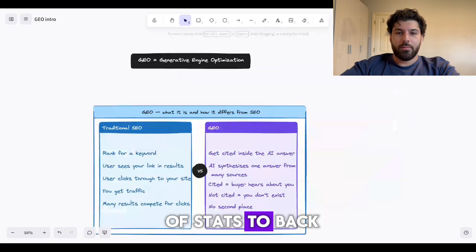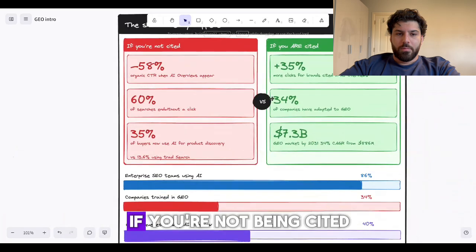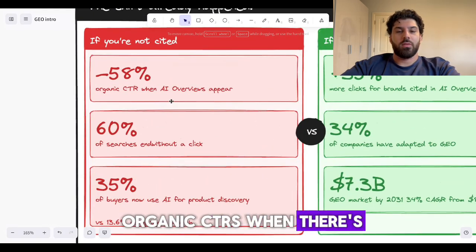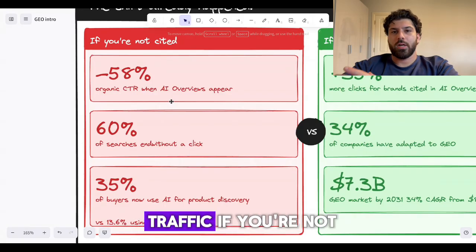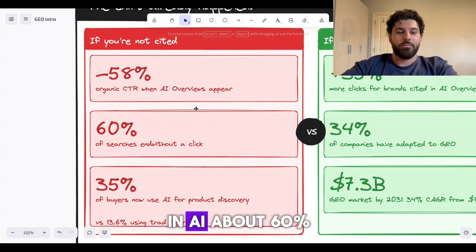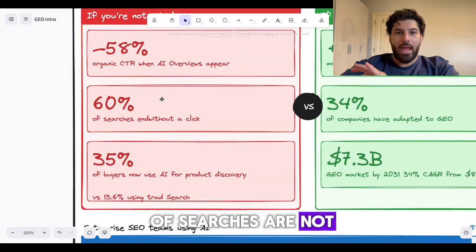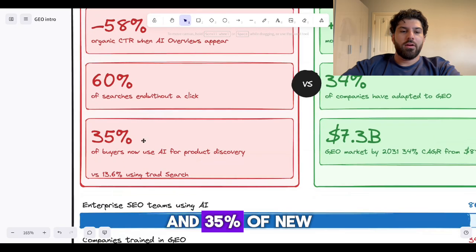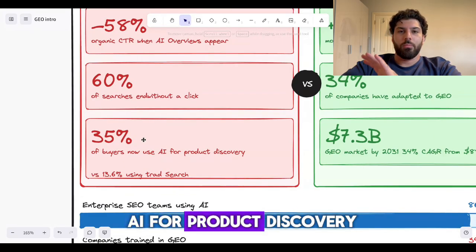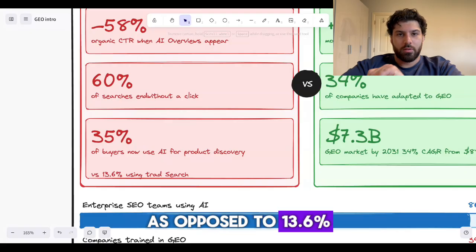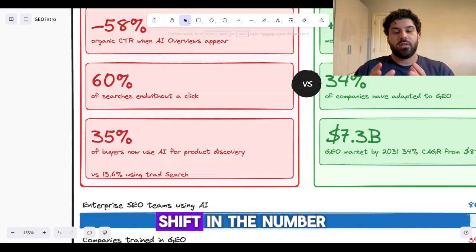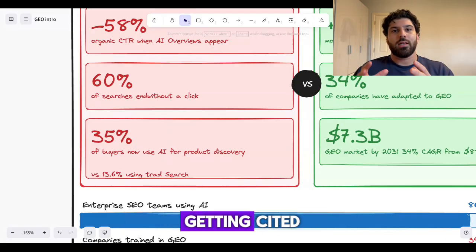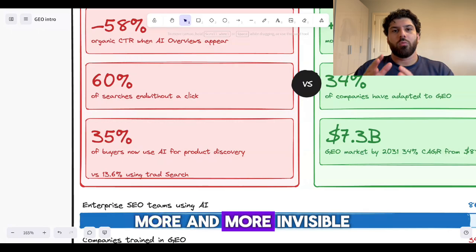And there's a lot of stats to back this up. For example, here, if you're not being cited, well, then you can expect a negative 58% in organic CTRs when there's an AI overview. So you're missing out on a lot of traffic if you're not being cited in AI. About 60% of searches are not ending in a click because they're just using the AI inference to go about their decision making. And 35% of new buyers are now using AI for product discovery, as opposed to 13.6% who are using traditional SEO. So there's a huge shift in the number of people using and trusting AI answers to provide them their information. So if you're not getting cited, you're really becoming more and more invisible.